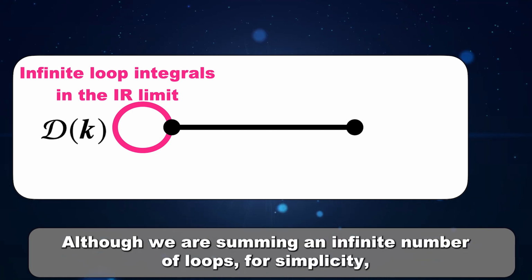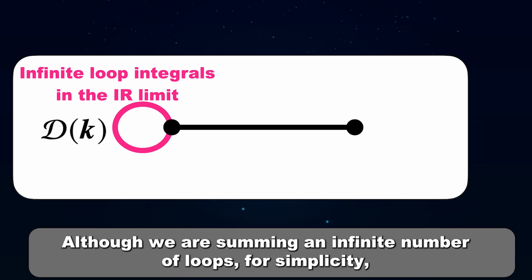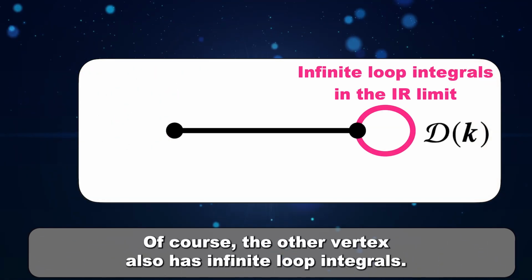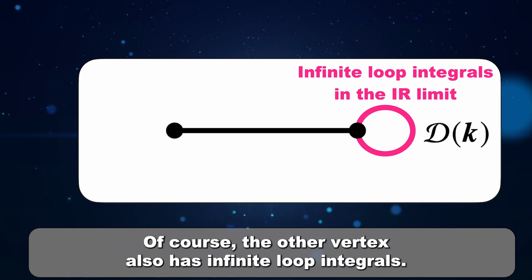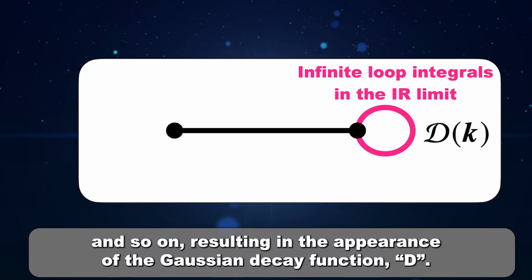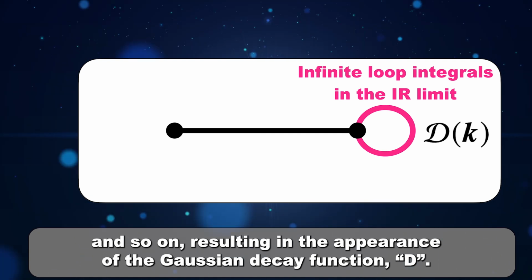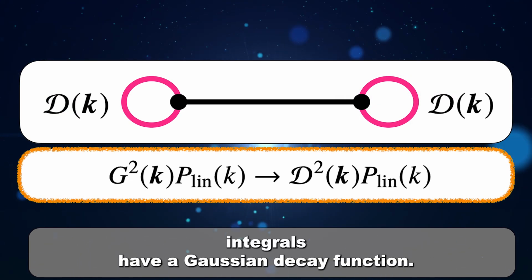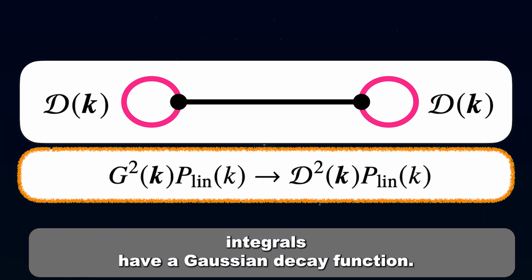Although we are summing an infinite number of loops, for simplicity, only a one-loop diagram is shown here in the red line. Of course, the other vertex also has infinite loop integrals, one loop, two loop, three loop, and so on, resulting in the appearance of the Gaussian decay function, D. Therefore, terms without mode coupling integrals have a Gaussian decay function.